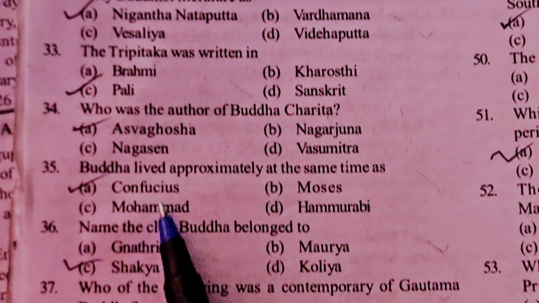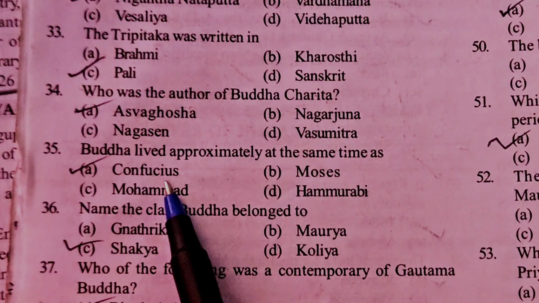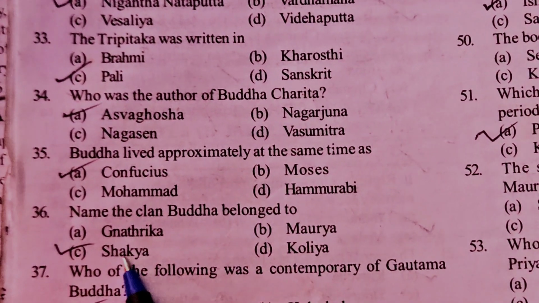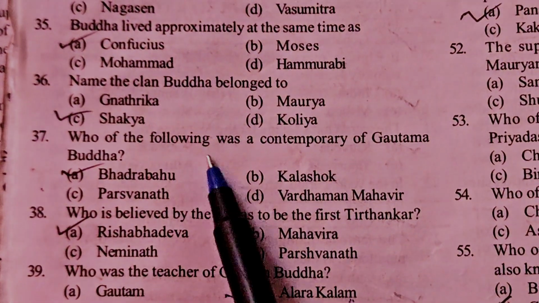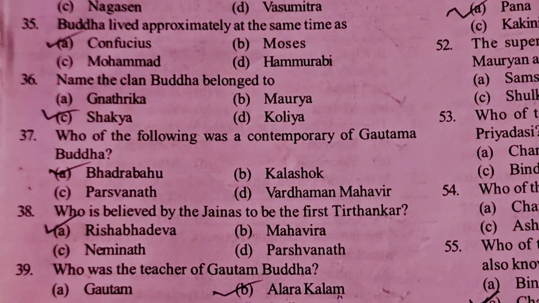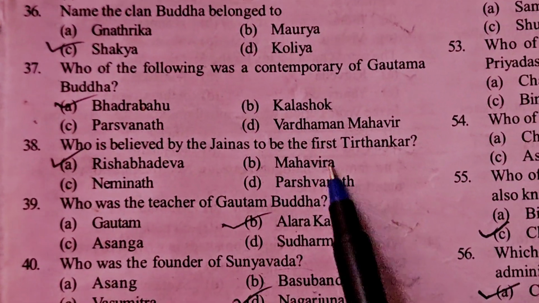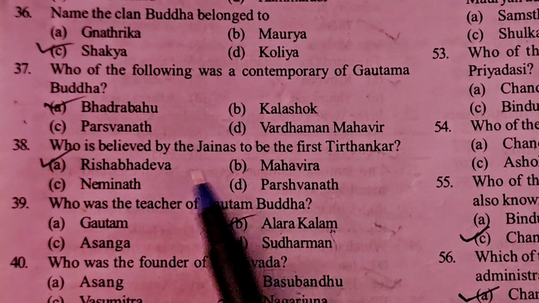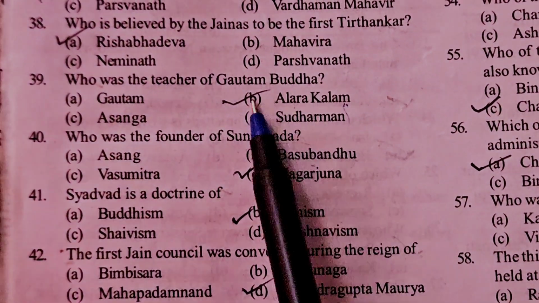Ashvaghosha. Buddha lived approximately at the same time as Confucius. Name the clan Buddha belonged to. Sakya. Who of the following was a contemporary of Gautama Buddha? Bhadrabahu. Who is believed by the Jainas to be the first Tirthankara? Rishabhadeva. Who was the teacher of Gautama Buddha?